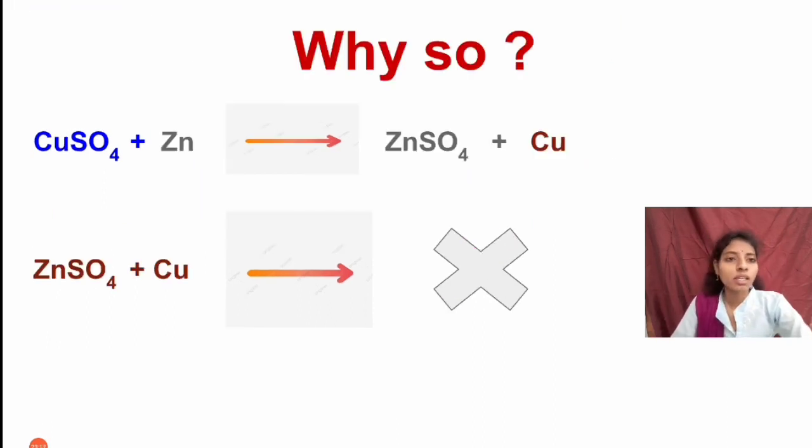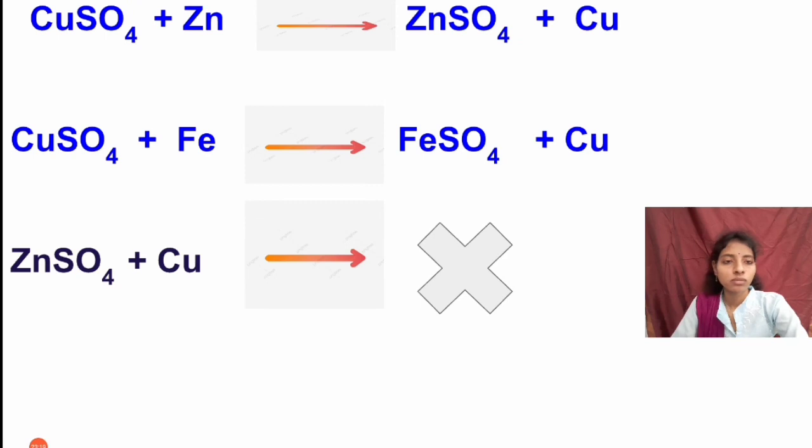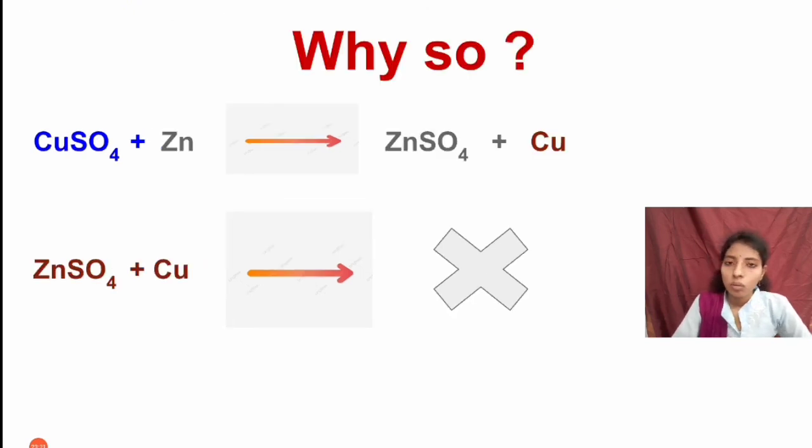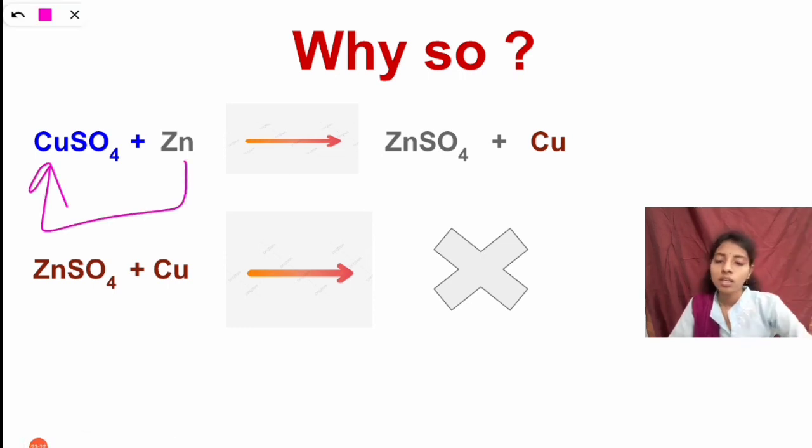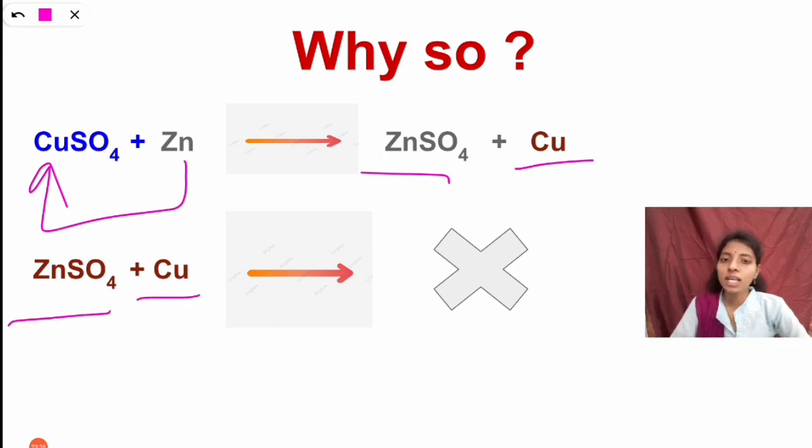So you can see here why this happens. The zinc replaces the copper. Zinc sulfate is formed and copper is separated from the solution. But when zinc sulfate is reacted with copper, copper does not replace the zinc. There is no reaction taking place here.